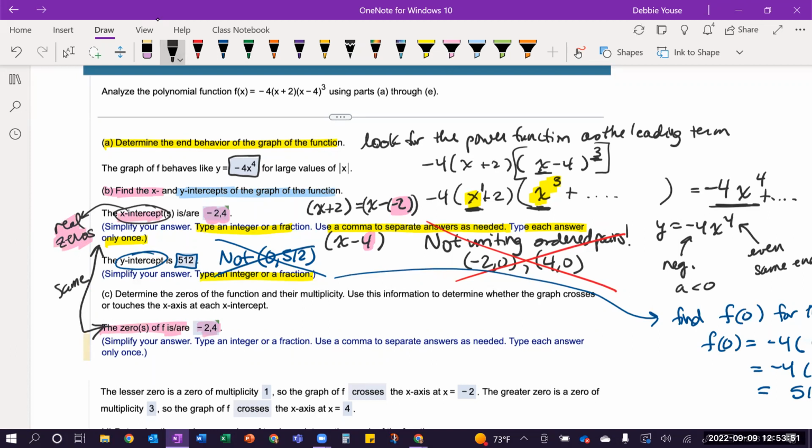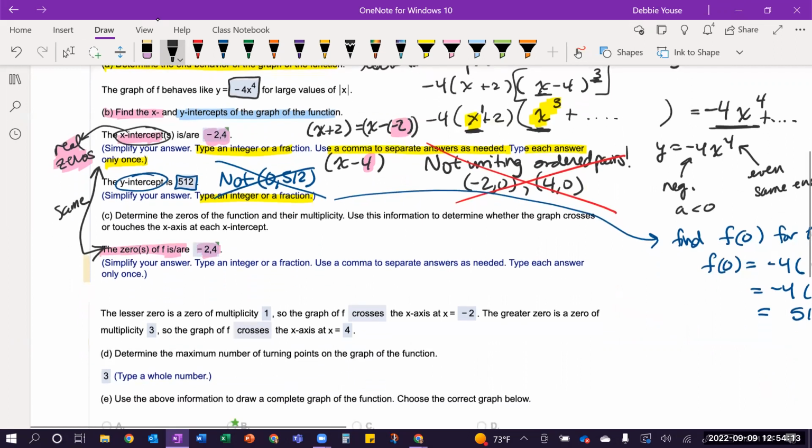Okay, so again, if you know that terminology, and that's why I started this whole session going over some of the basics. If you understand that terminology, that x-intercepts and real zeros are the same thing, it's just that x-intercepts are basically referring to what you see on the graph. These are the same values. So once you have that answer, you just use that answer again. So now it has to do with the multiplicity.